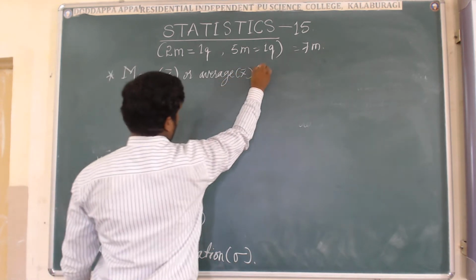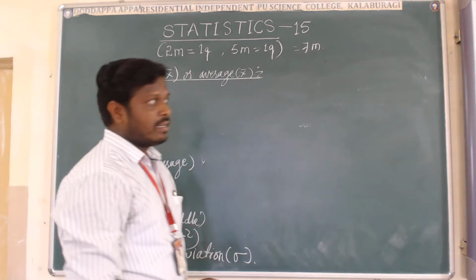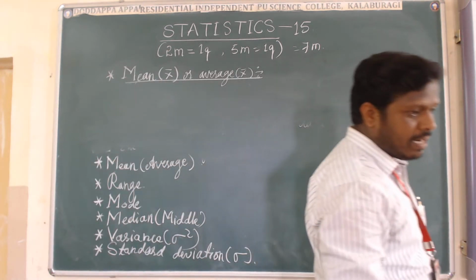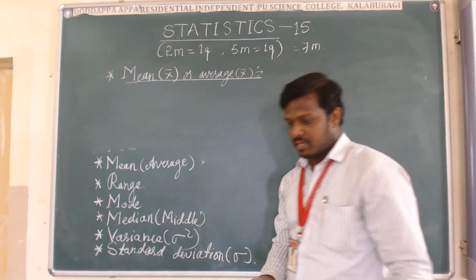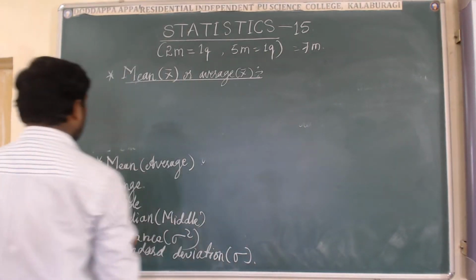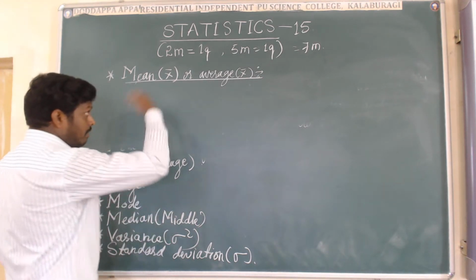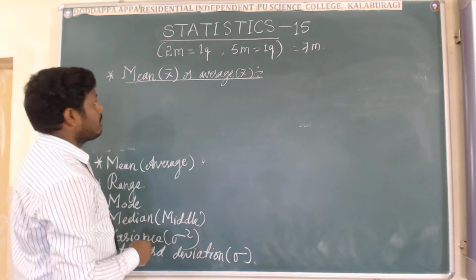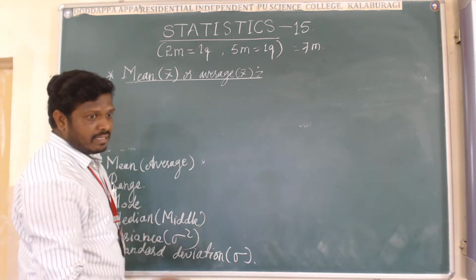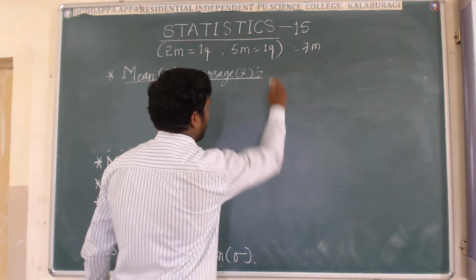What is the definition of this one? How to find the mean or average of the given data, the given observations or given terms. First of all, I will write the definition of the mean, then I will explain, then I will go to an example.